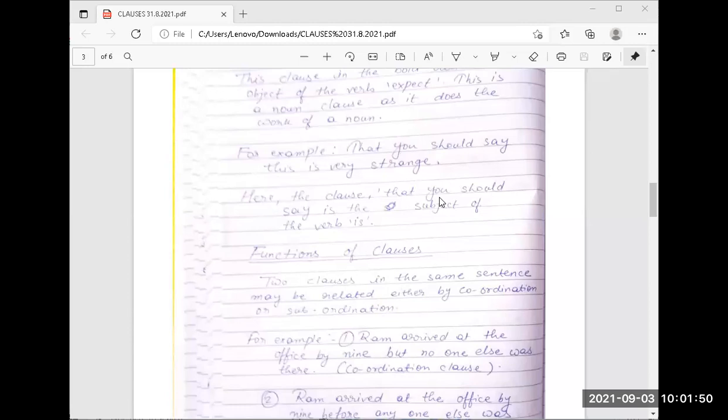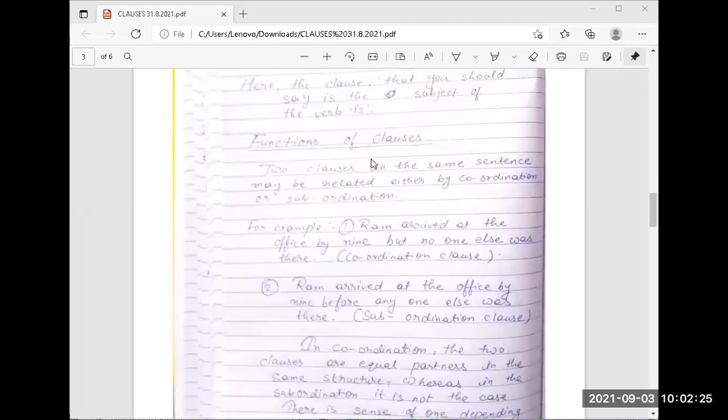"Ranu Chandra's problem was that she couldn't attend her online classes." Then in that case, "that" will be a complement. But when we have used "that" in the beginning of a sentence, it is a noun clause as subject. Please try to understand. Questions will be like this only. You have to identify the particular word which is a subject and which is a complement.